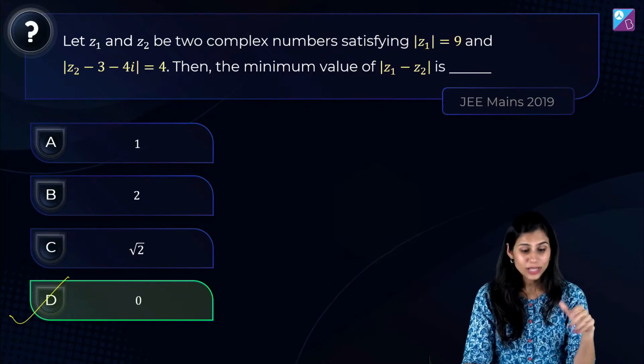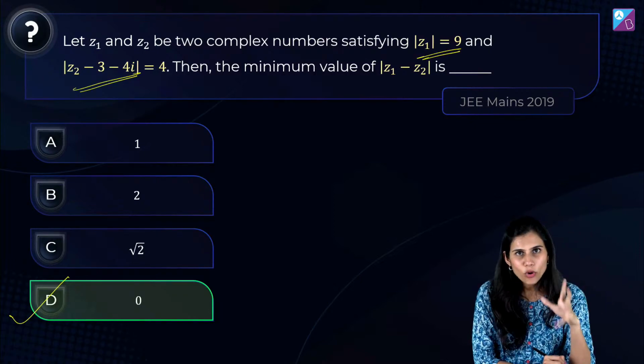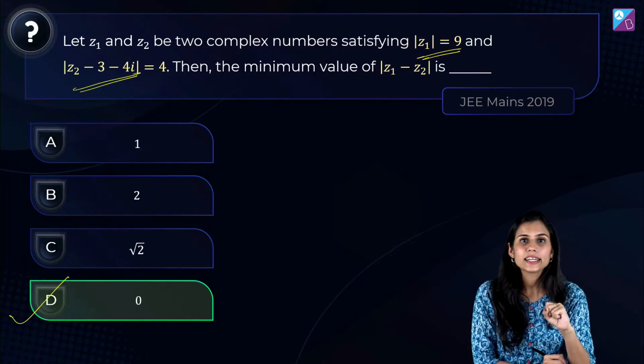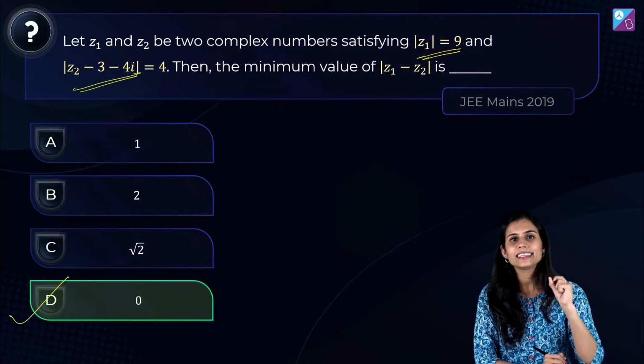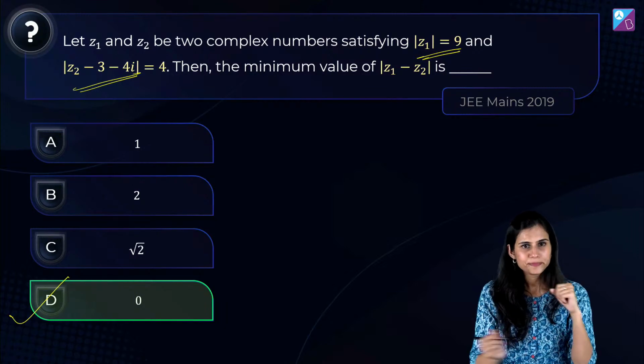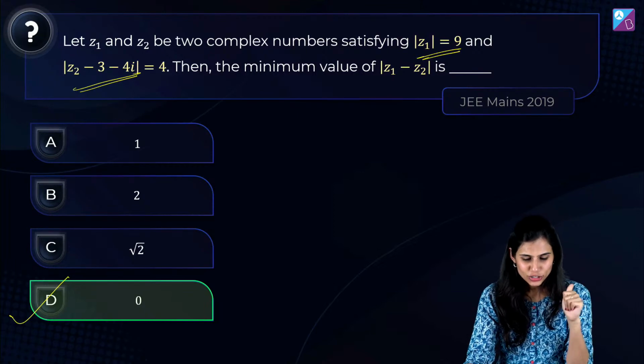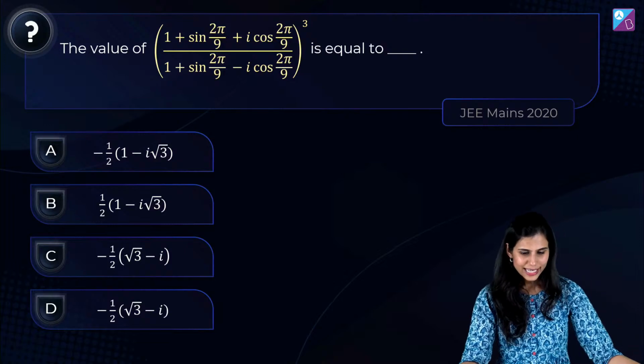सबसे पहला टास्क तो था आइडेंटिफाई करना कि यार सर्कल्स को इन्वॉल्व करना है. Mod Z equals R, mod Z minus Z not equals R. These two represent the equations of circles. So यश को बाद में समझ आया. Sakshi, you are also right. Okay? Chalo. Let's talk about this question.